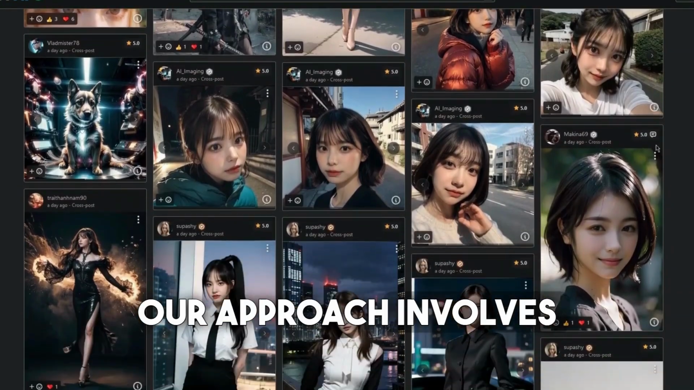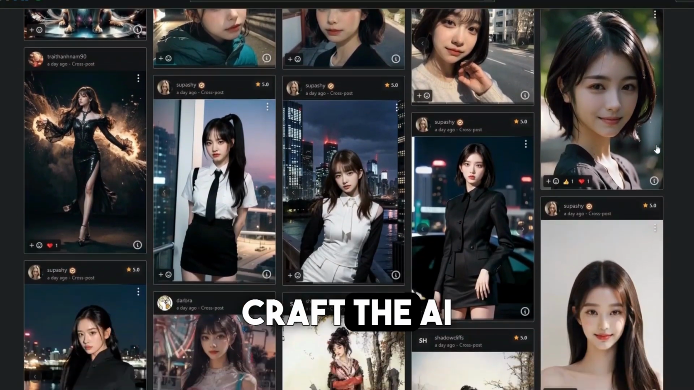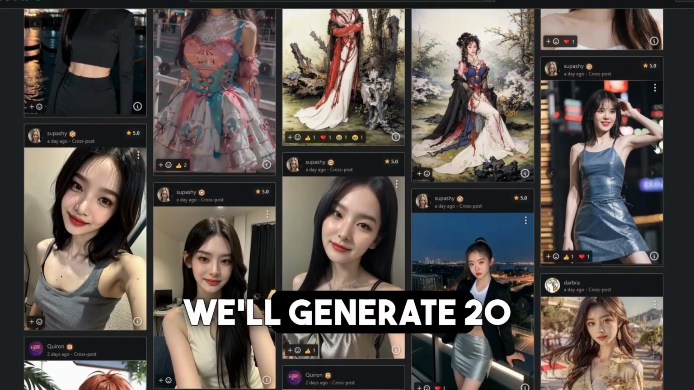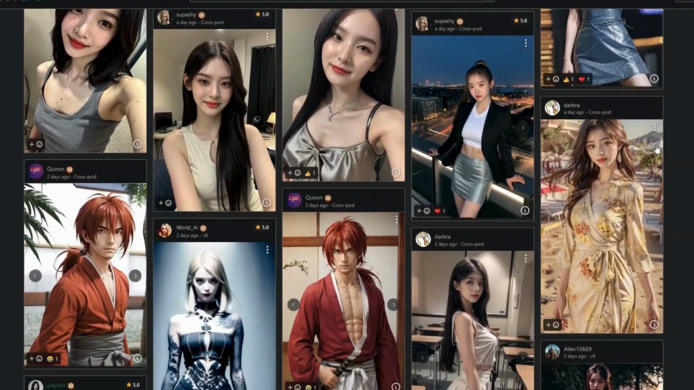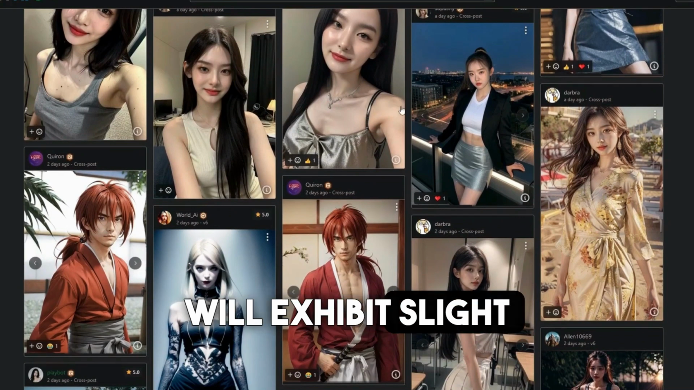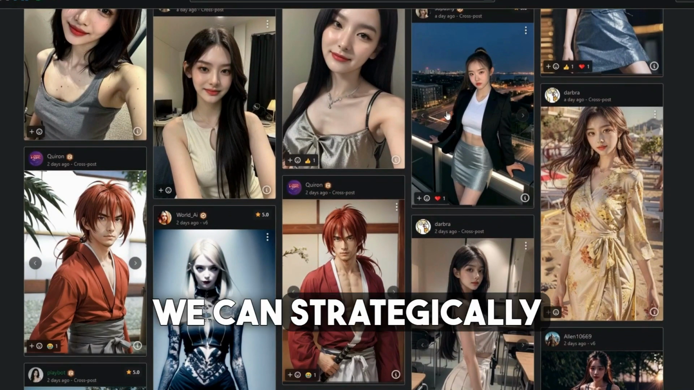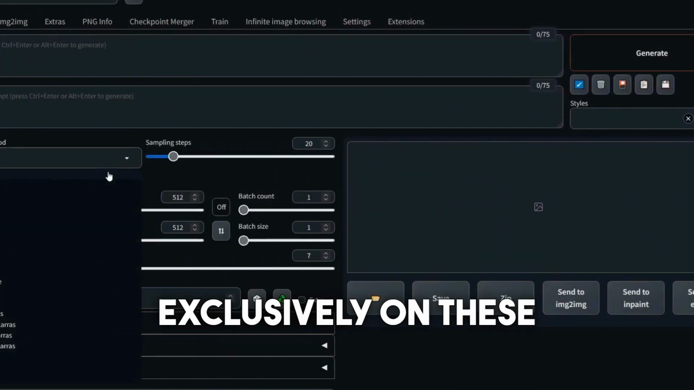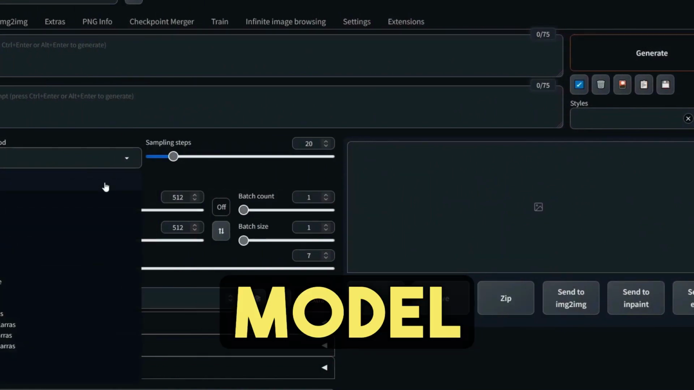Therefore, our approach involves utilizing AI to craft the AI model. Leveraging the progress in our AI image generation, we'll generate 20 diverse photos of individuals. While these individuals will exhibit slight variations, we can strategically select the top 10. Subsequently, we'll train a model exclusively on these chosen photos, resulting in a model or LoRa.